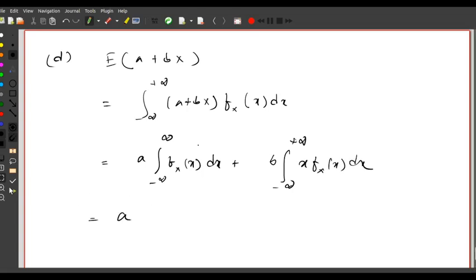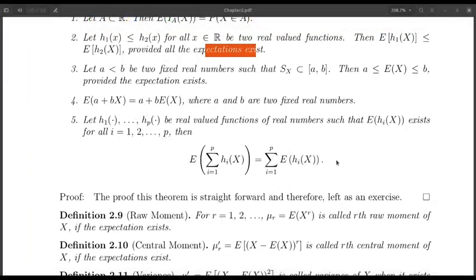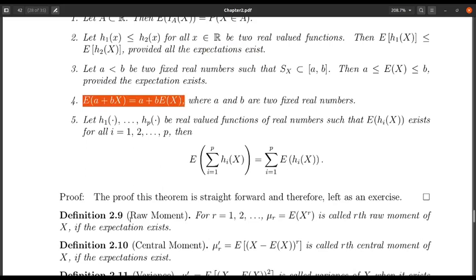The first part is A, because this is the integration of the density function, and this part is 1, and the second part is B times expectation of X, because this integration is exactly expectation of X. So I can write expectation of A plus BX equals A plus B times expectation of X, and this is the linearity property of the expectation.